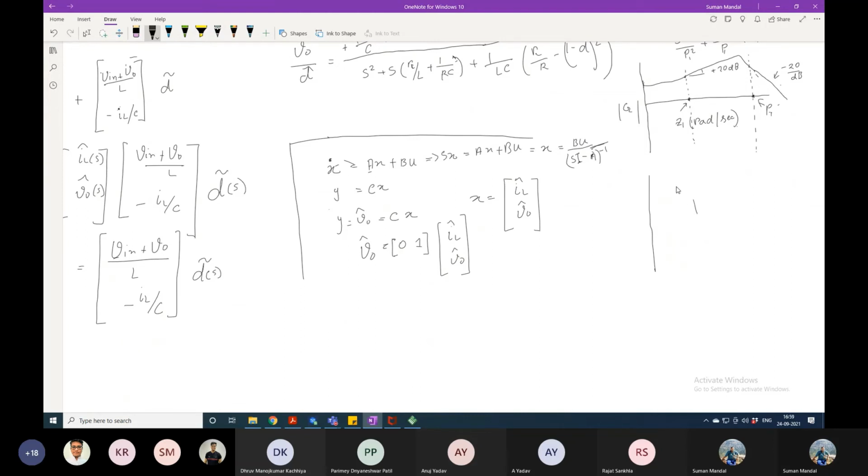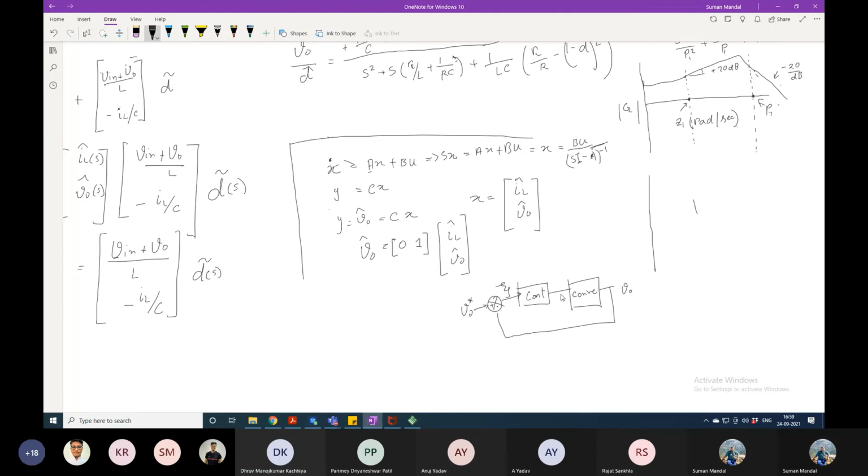Let's draw this first. This is the controller, then the converter, then the output is coming, then the error is developing from here. This is called the error. What we were doing previously, the same thing, is not changing.